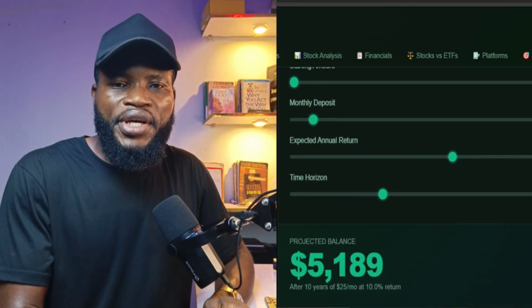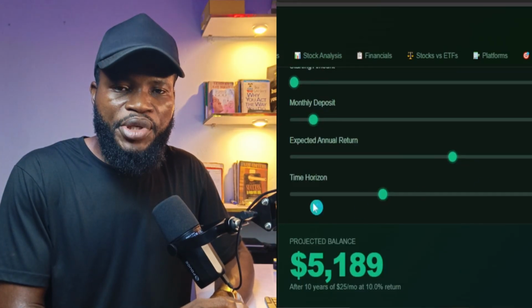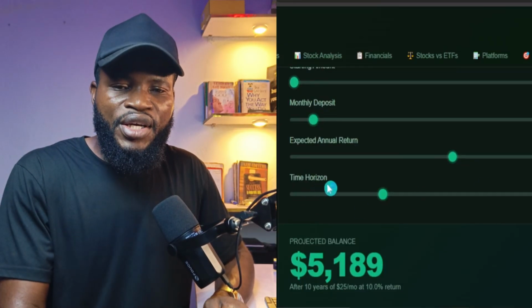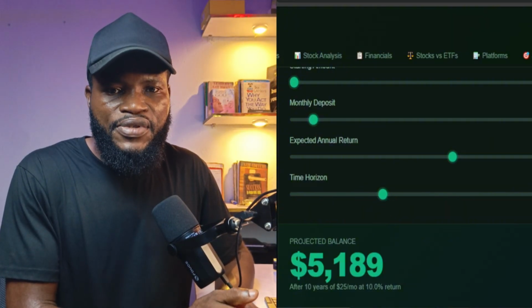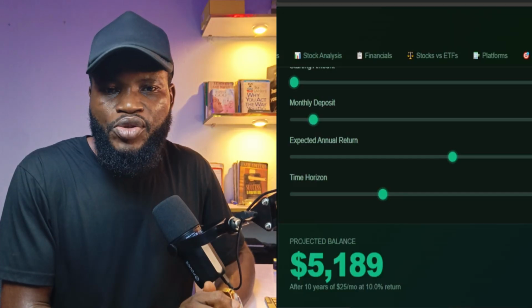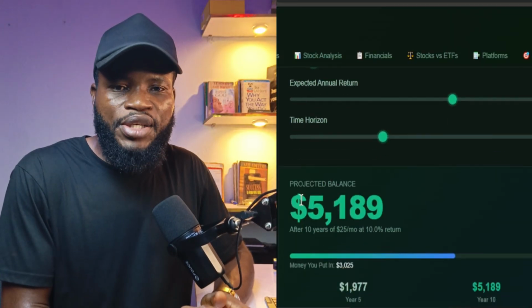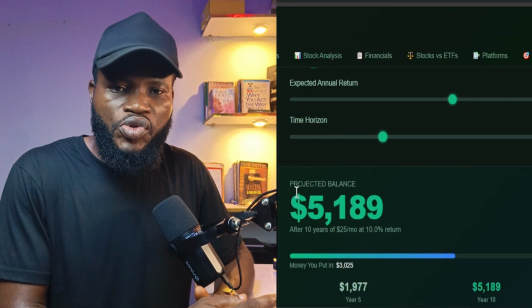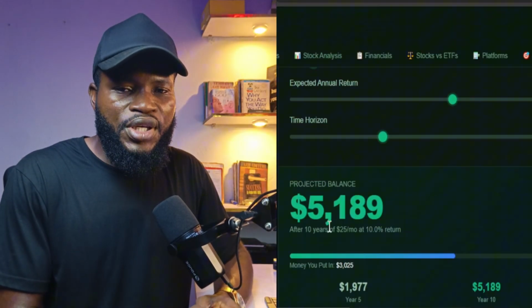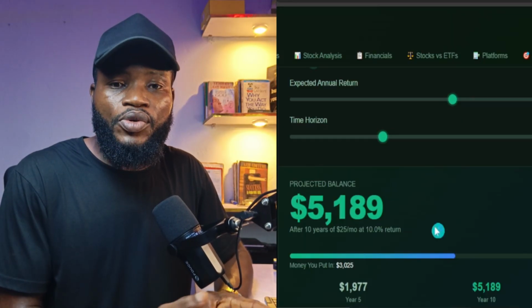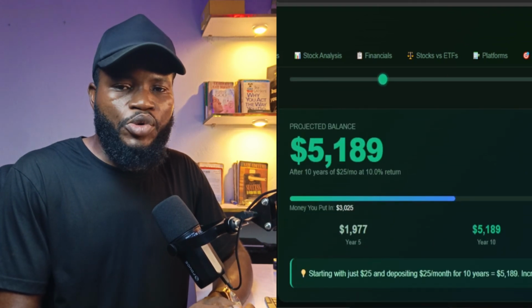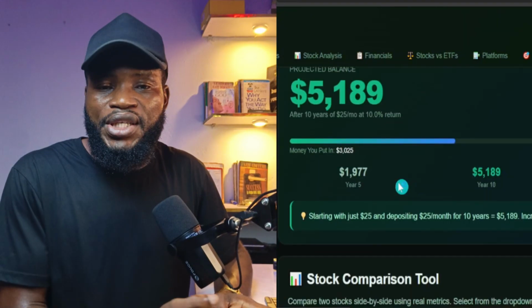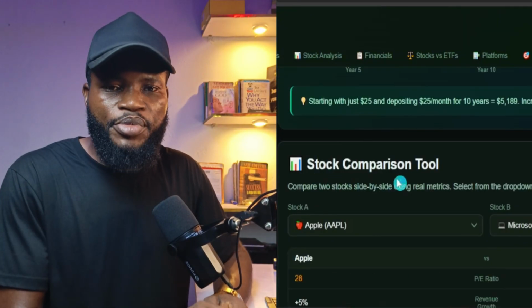Number two, if you're a salary earner and you want to create a business before you retire, then the money you are planning to start a business with, why not invest it in ETFs and allow it to accumulate, to compound? Then when you want to start the business, you have something reasonable to start with. There are many reasons why you should take this kind of investment seriously. What about old age, where you will no longer be able to work or do a lot of stuff? You can depend on this and use it to start something for your life.